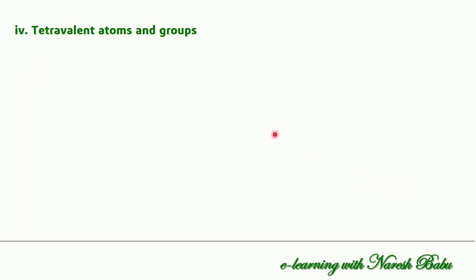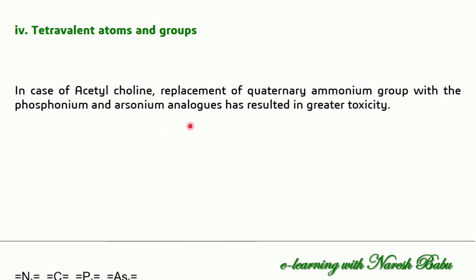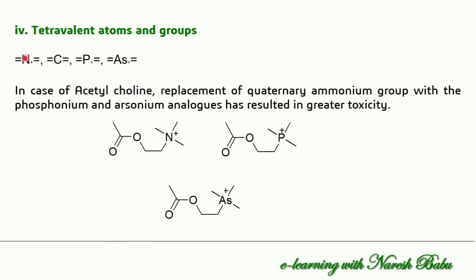And next is the tetravalent atoms and groups. Tetravalent indicates that 4 bonds are attached to the atom or group in the molecule. In the case of acetylcholine, we can take the example. The replacement of the quaternary ammonium group with phosphonium and arsonium analogues has resulted in greater activity.